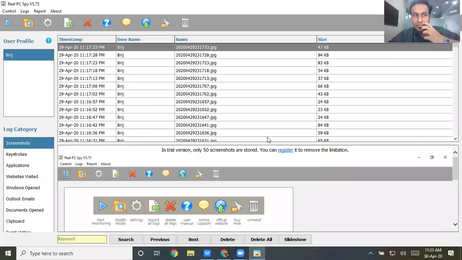This is a PC spy which is taking the data from what I am doing.